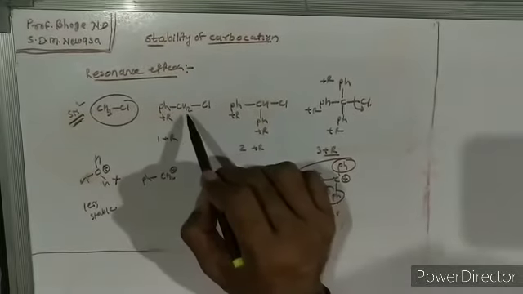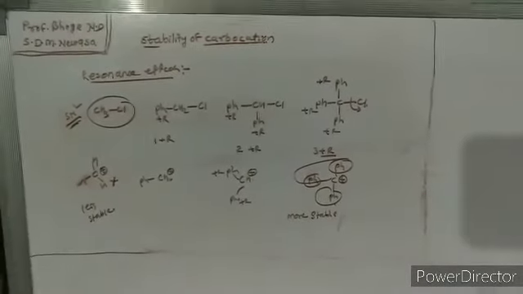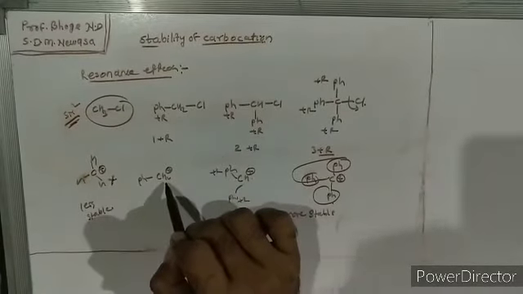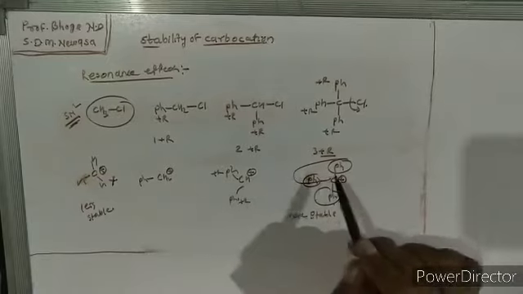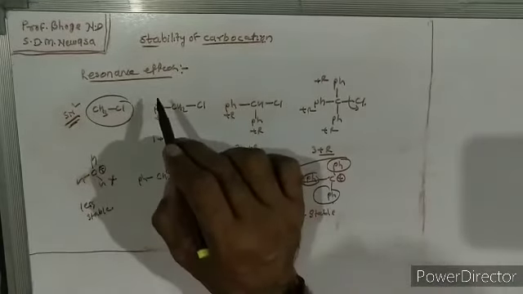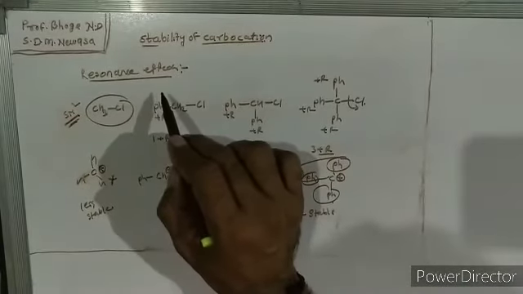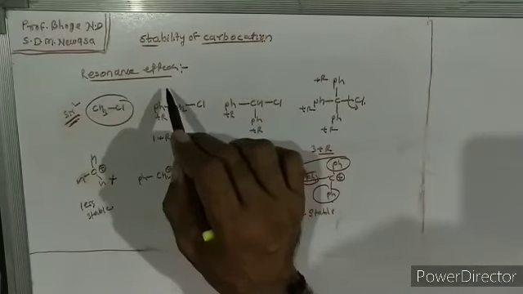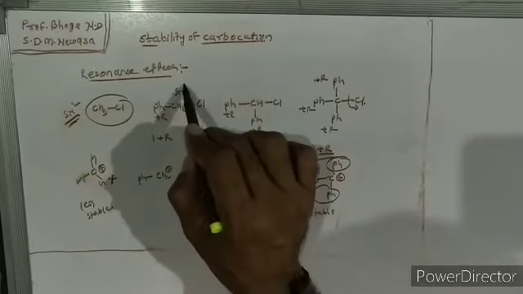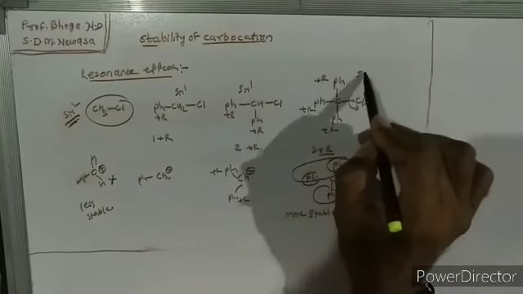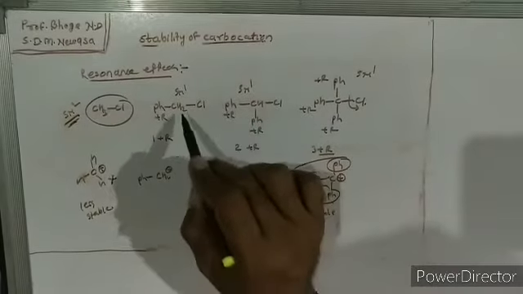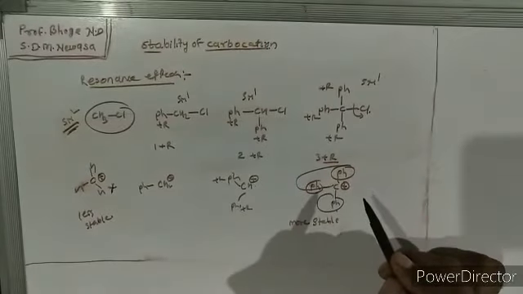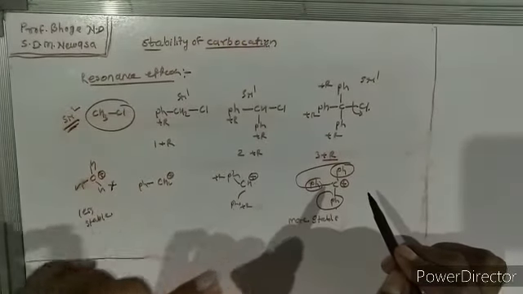Okay, so in this case the carbocation is getting stability, and stability increases, and hence SN1 character increases. Here SN2 character decreases, and these three compounds react by the SN1 mechanism, because here the carbocation formed is more stable, and if the carbocation is more stable, then the reaction goes by the SN1 mechanism.